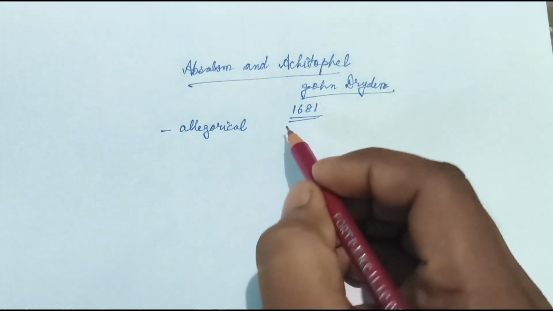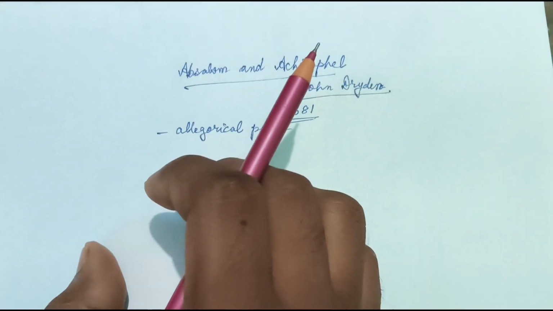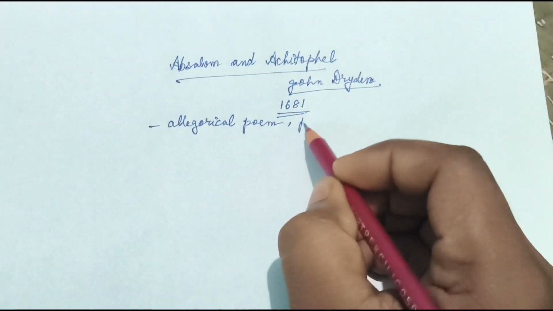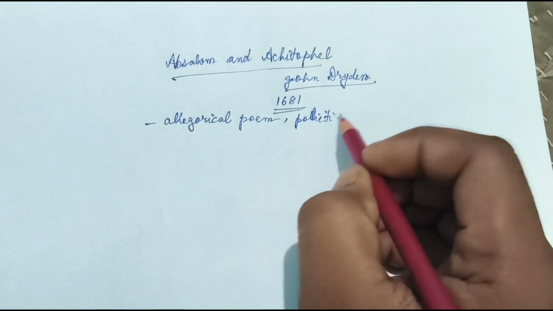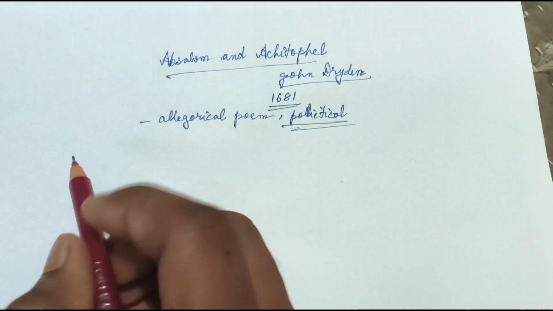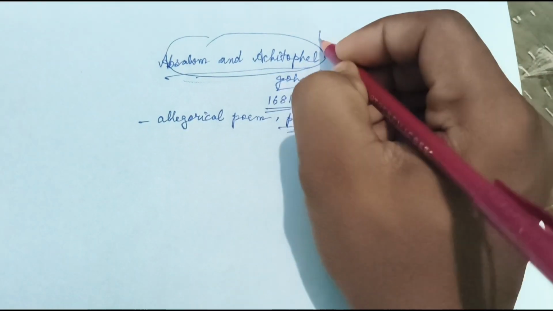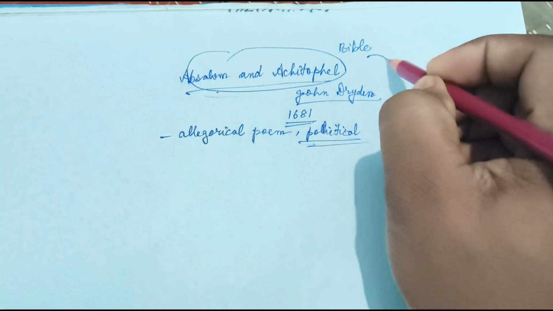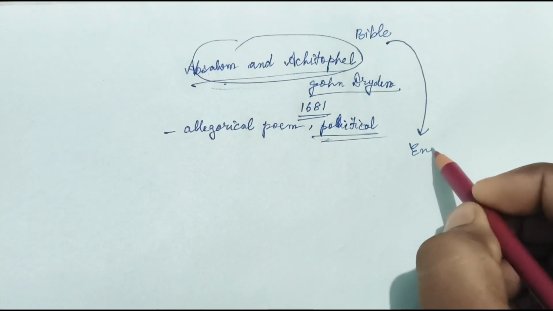In an allegorical poem, some characters from a story represent others. Here it is a political allegory. The story of Absalom and Achitophel has been taken from the Bible, and this story represents the political situation of England.